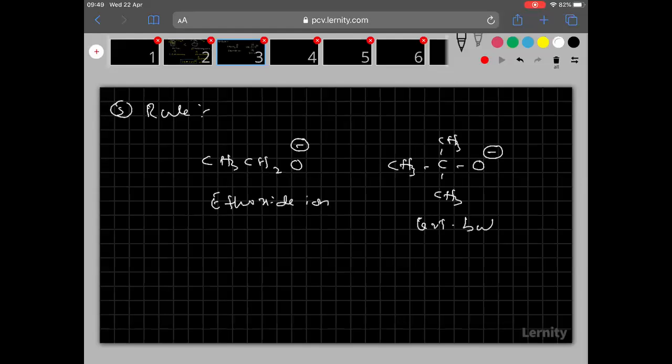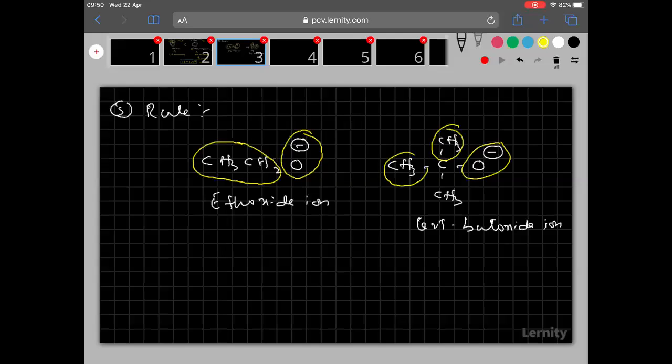And what is the name of this one? Tertiary butoxide ion. So see clearly everyone, around this oxygen only one alkyl group is there. But around this oxygen three alkyl groups are there. Therefore, here what happened?